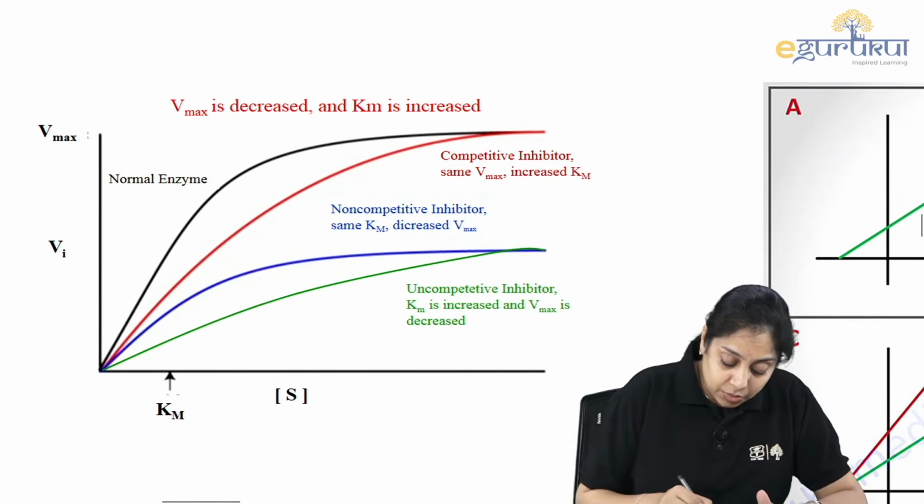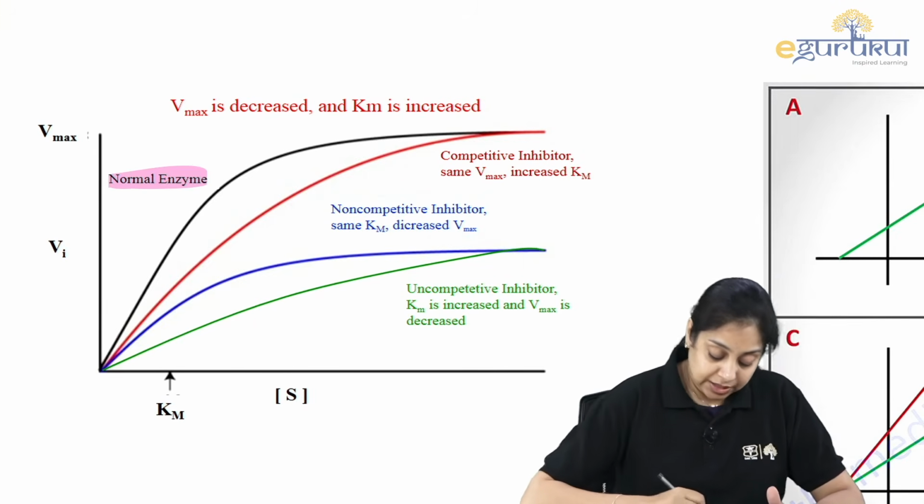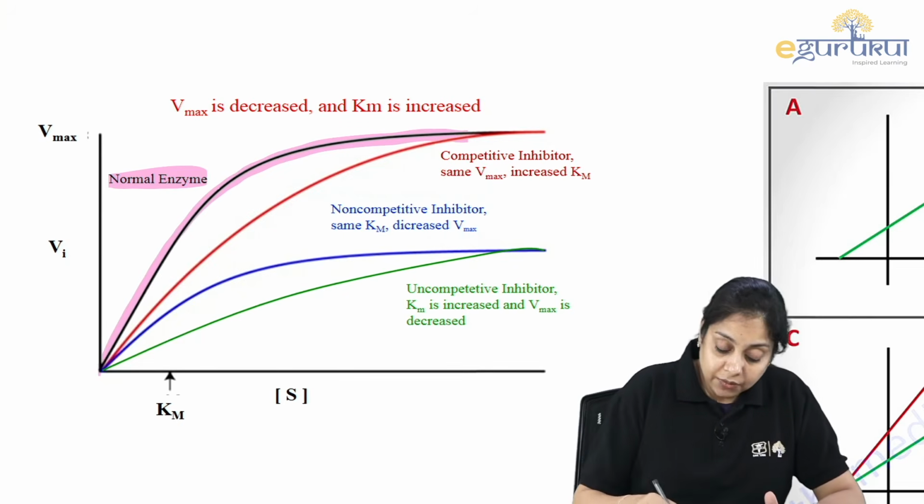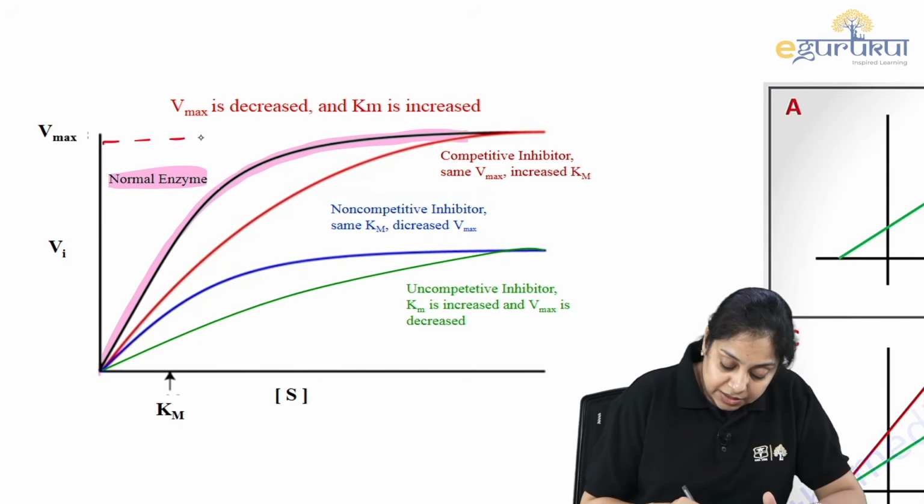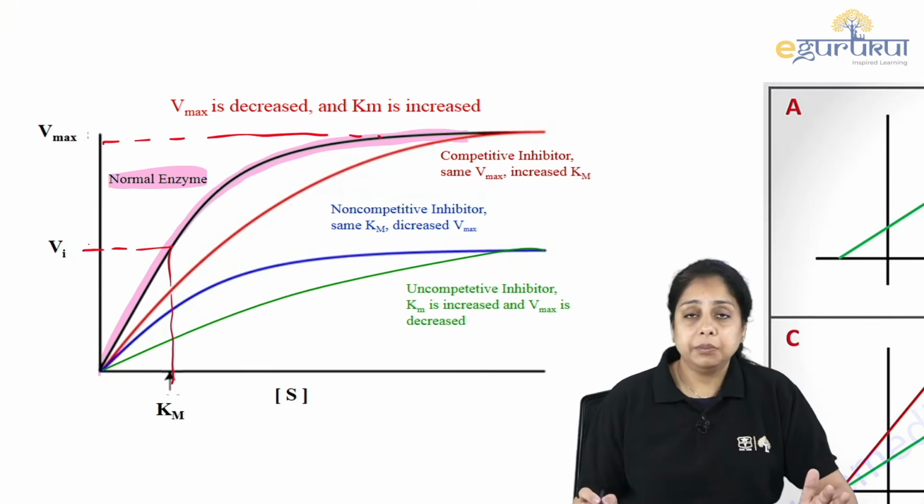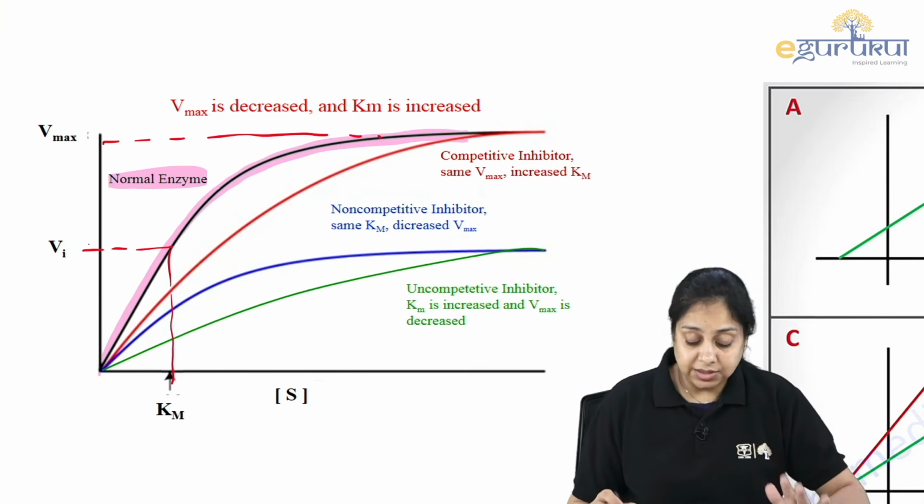The black is the normal enzyme, right? This is a parabolic curve, and we know this will be a Vmax, kind of a Vmax. And this will be half. If we take a half and drop it down, that will be Km. Make sense? This is what we have just discussed.